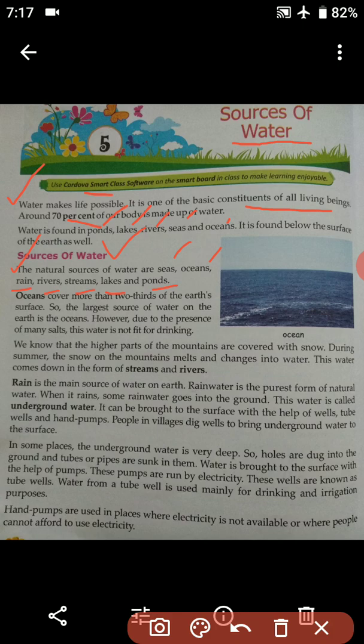However, due to the presence of many salts in this water, it is not fit for drinking. Because of the salt present in the ocean, we cannot drink that water as it is salty.